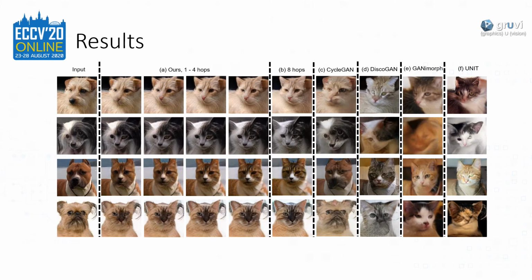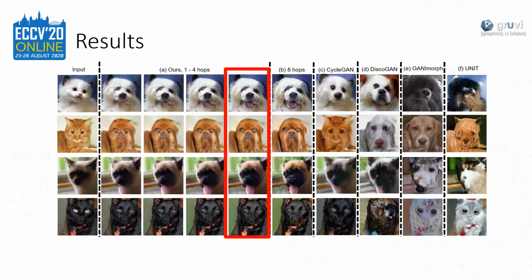Here we present first some qualitative results of our approach for cat-to-dog translations. Our full translated results tend to retain salient features while still preserving input features when compared to the other approaches. Note, in special, how the four patterns tend to be preserved. We also observe that, in some instances, performing more hops can help improving the image. Notice how these dogs' features get sharper, for instance. The same phenomena can be seen in other examples to some extent.